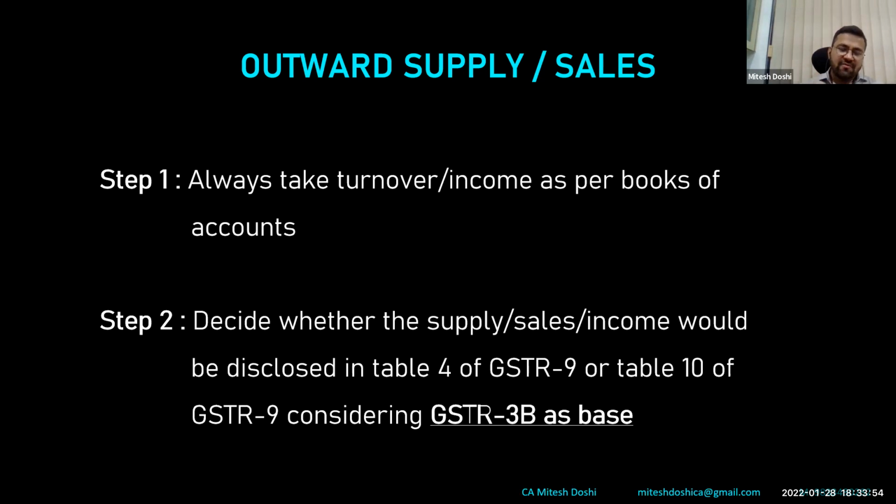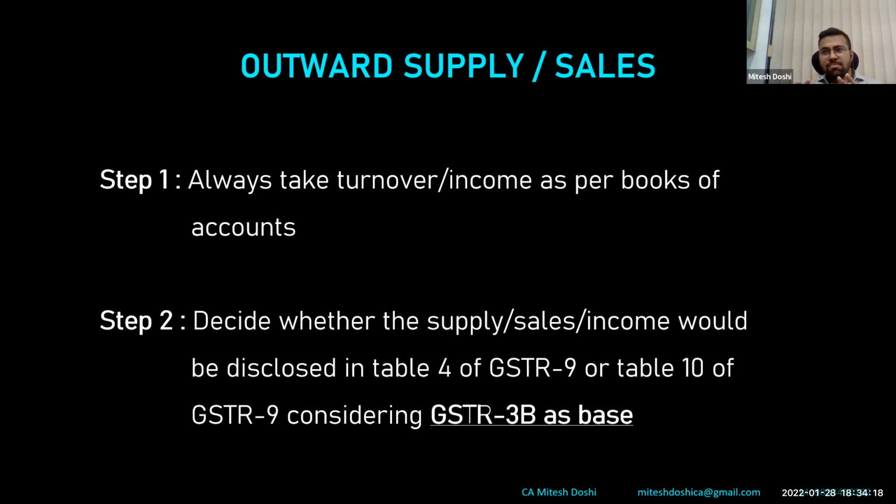Thereafter, you verify the 3B, whether that turnover or liability of the income disclosed during the year has been paid in 3B of financial year 2021 or has been paid subsequently in the 3B of April 21 to September 21. So step 2 is to decide whether the supply, sales or income would be disclosed in table 4 of GSTR 9 or table 10 of GSTR 9, considering 3B as base.